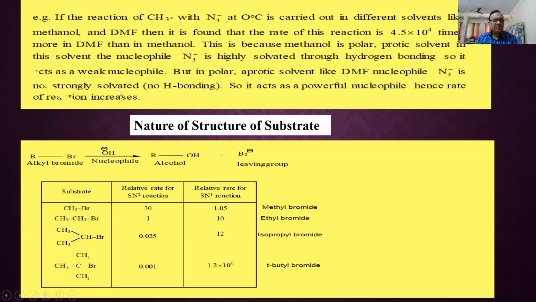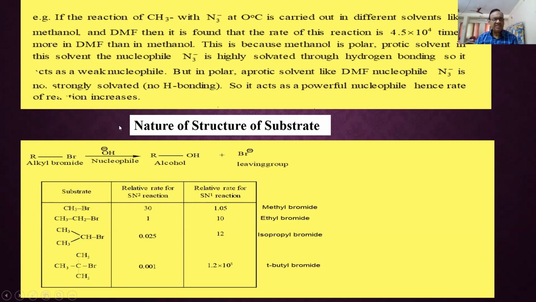Now why is this so? Methanol is a polar protic solvent, so N3 minus is hydrogen bonded and acts as a weak nucleophile. While in DMF or DMSO, polar aprotic solvents, there is no hydrogen bonding, so N3 minus acts as a strong nucleophile, and that's why there is a difference in the rate of the reaction.